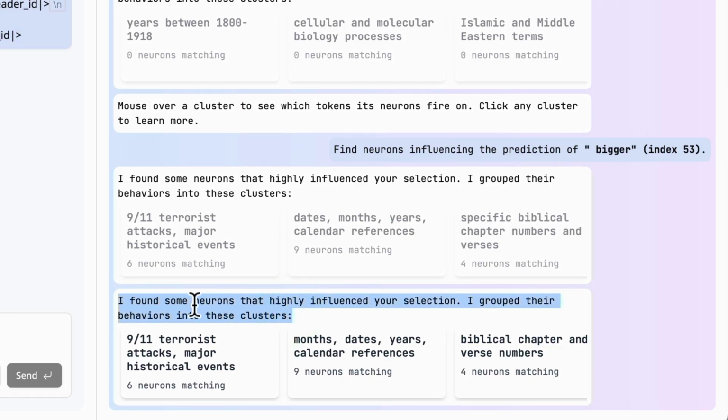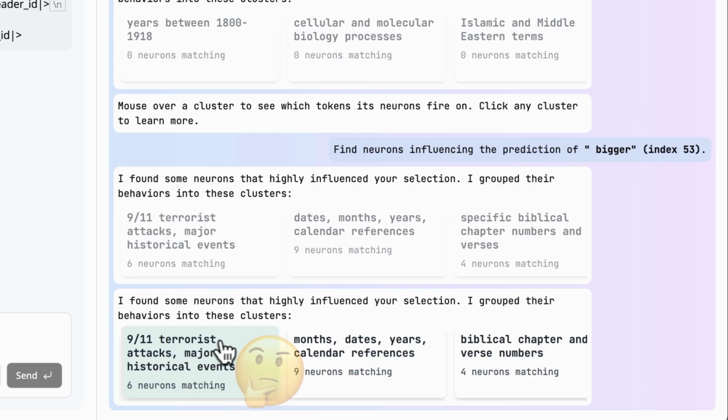It says, I found some neurons that highly influenced your selection, that is the bigger token. I grouped their behaviors into these clusters. So look at this. It found these different neurons. You can see 6 neurons, 9 neurons, and 4 neurons. It found that these neurons, which are clustered together into 3 different categories, seem to have most influenced the model's prediction of the token bigger here. And these neurons can be categorized into 3 different clusters.